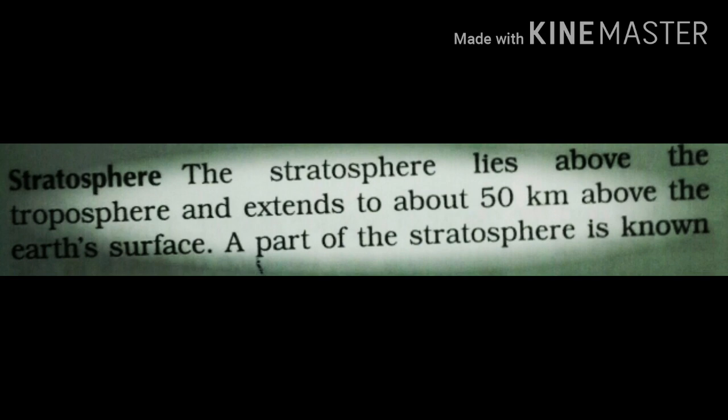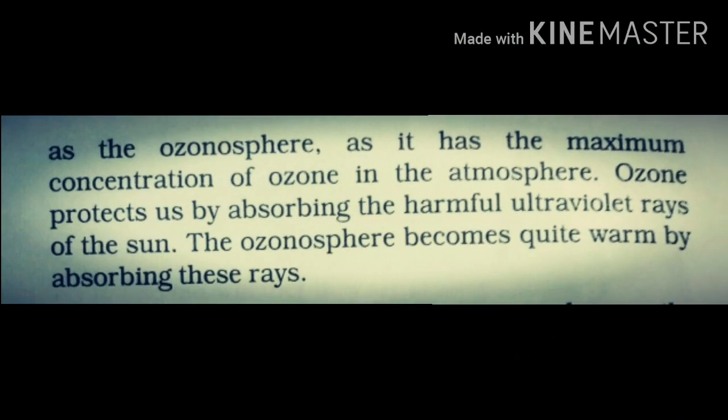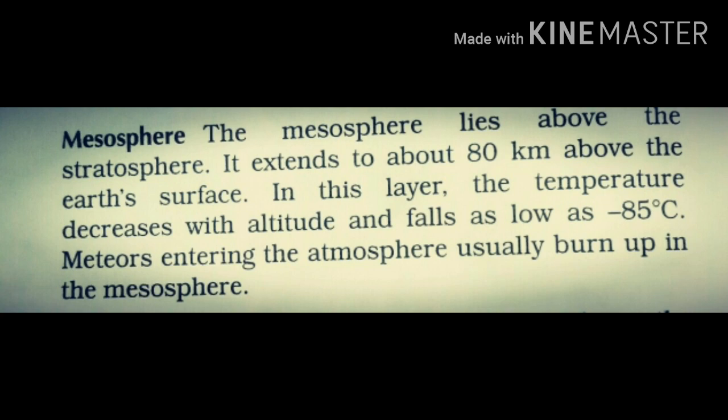So let's know some facts about the second layer of the atmosphere, the stratosphere. The stratosphere lies above the troposphere and extends to about 50 km above the Earth's surface. A part of the stratosphere is known as the Ozonosphere, as it has the maximum concentration of ozone in the atmosphere. Ozone protects us by absorbing the harmful ultraviolet rays of the sun. The Ozonosphere becomes quite warm by absorbing these rays.